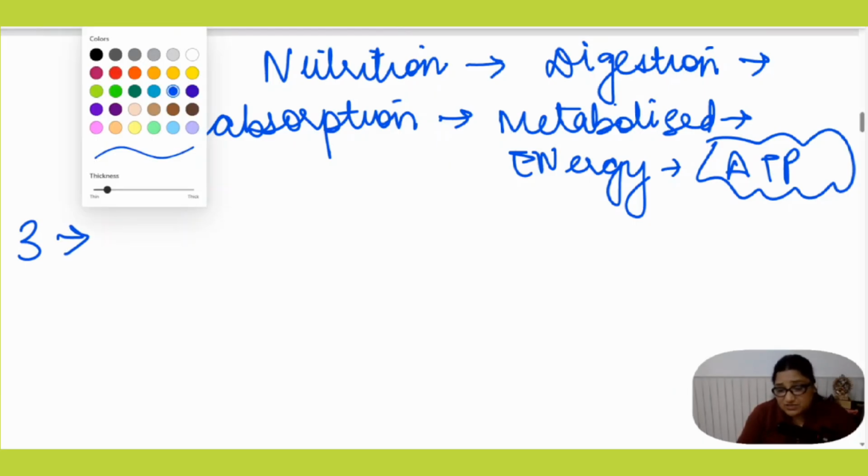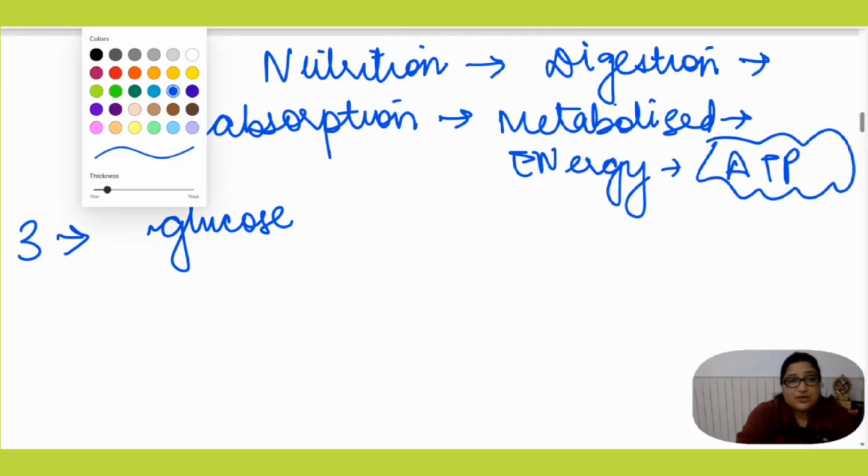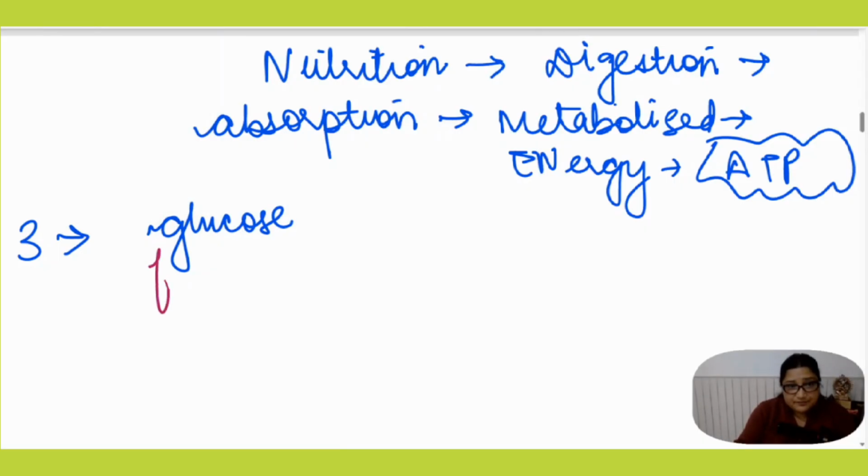When it comes to carbohydrates, there are three principal monosaccharides that result from the digestive process. After digestion of carbohydrates, we get glucose. We also get fructose, and we also get galactose.